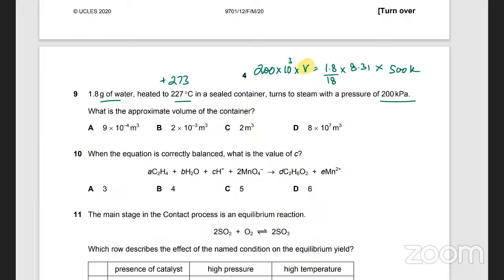I got 2 point. I don't think my answer is correct. But is that 500 Kelvin? I think it is 227 centigrade. You convert it into Kelvin, so you add 273. तो क्या 500 ही होगा ना?